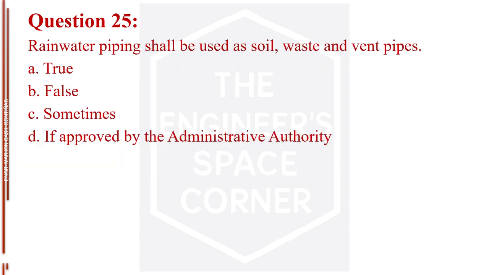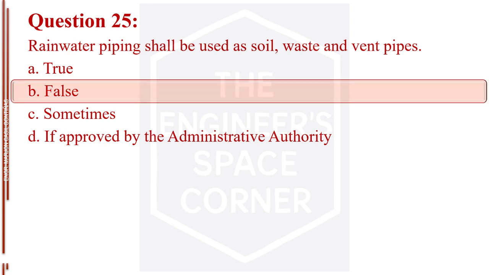Question number 25. Rainwater piping shall be used as soil, waste and vent pipes. Letter A, true. Letter B, false. Letter C, sometimes. Letter D, if approved by the administrative authority. The answer is letter B, false.